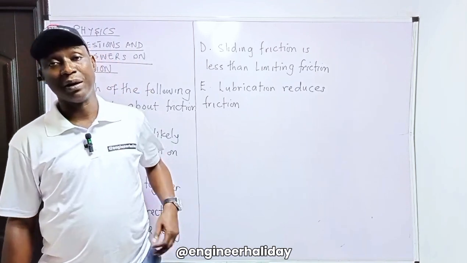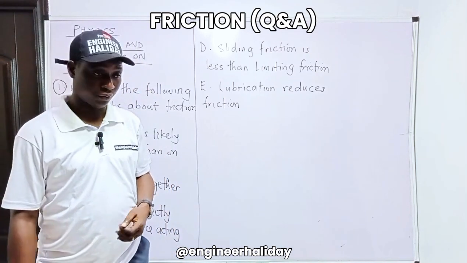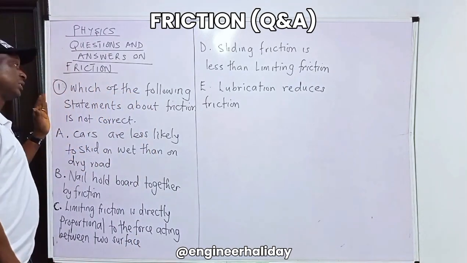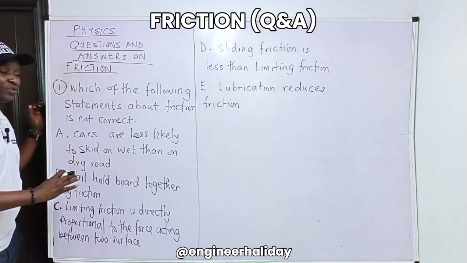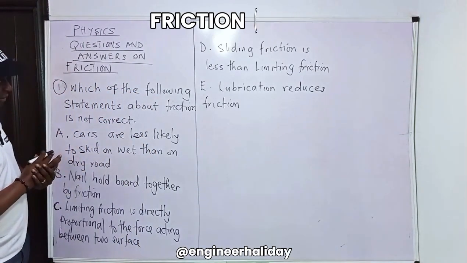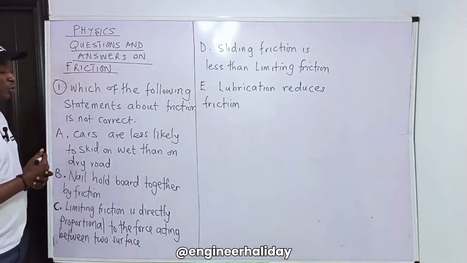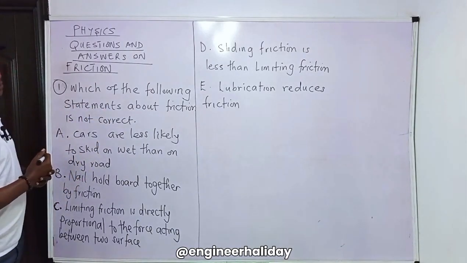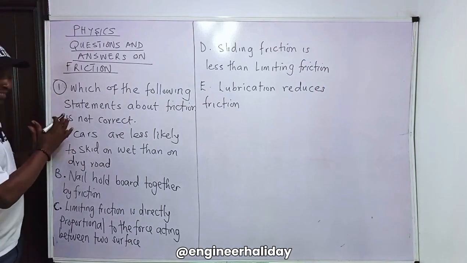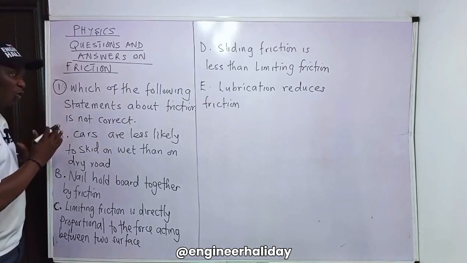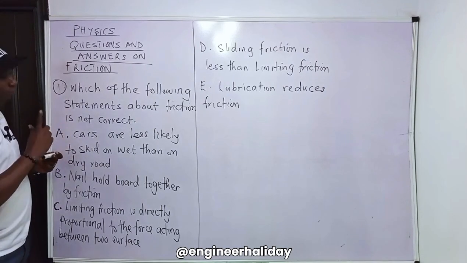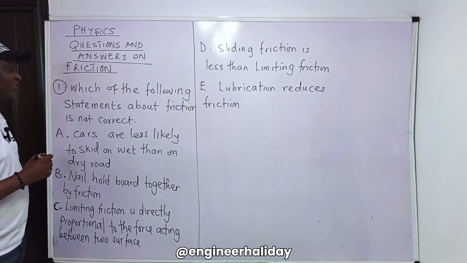We want to talk about a question on friction. The first question for this video is a technical objective question. It says, which of the following statements about friction is not correct? That means we are actually looking for the one that is not correct. The others are correct, but there is one particular option that is not.